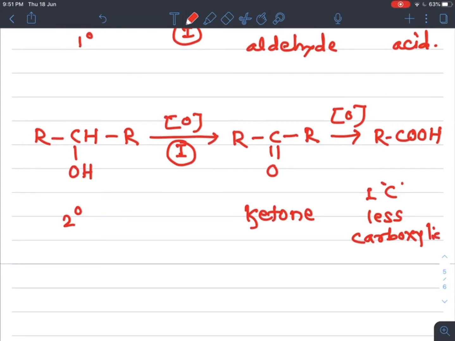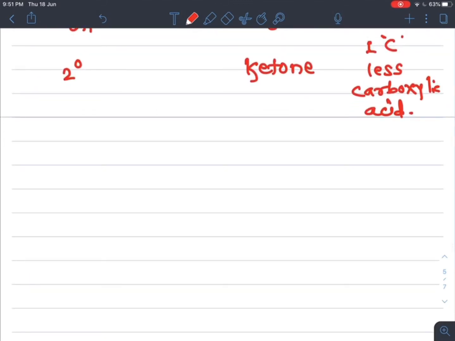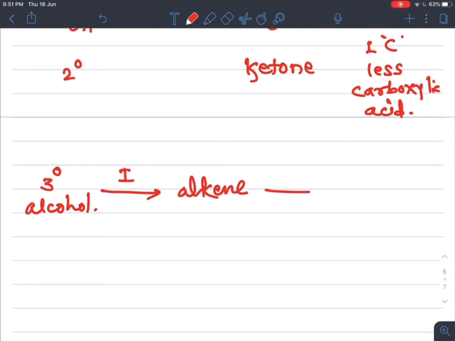One carbon less containing carboxylic acid is formed. And if we take a tertiary alcohol, then in the first step we get its corresponding same carbon containing alkene. In the first step dehydration takes place, and the second step, oxidation, gives